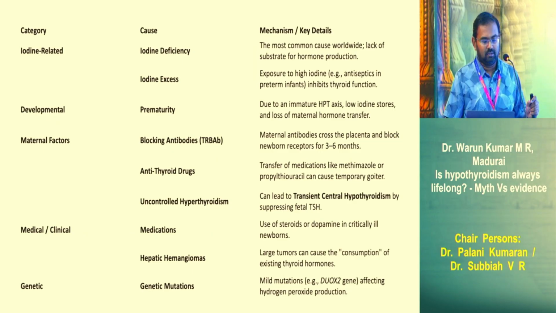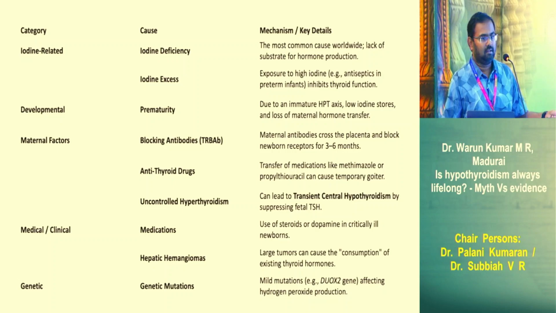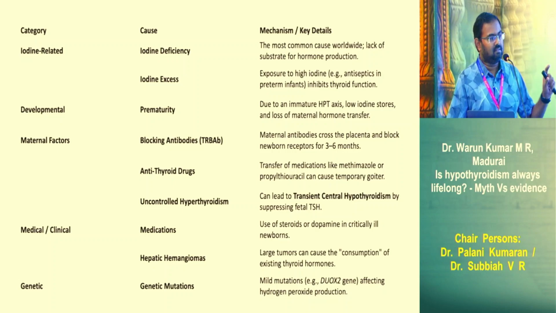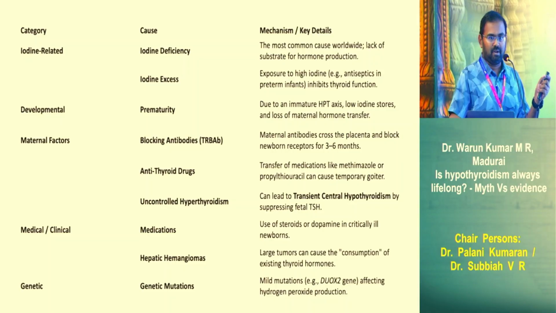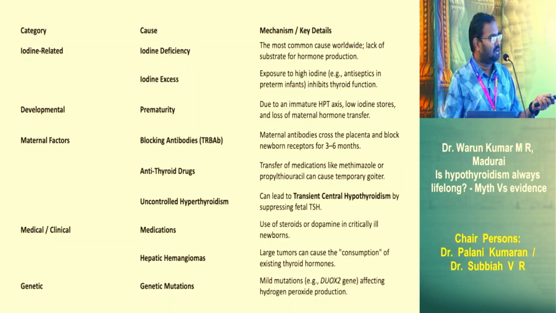thyroid hormone. So just to bring it to a nutshell, these are the common causes of transient hypothyroidism. Iodine deficiency, iodine excess, either in the form of the patient taking iodine-containing syrups or iodine-containing foodstuff. Prematurity, a well-known entity where if the child is premature they can have a transient phase of dyshormonogenesis, and then they can have improvement over the long-term follow-up.